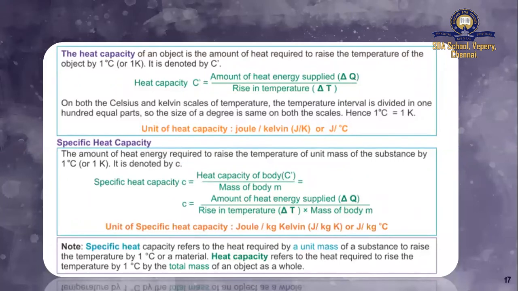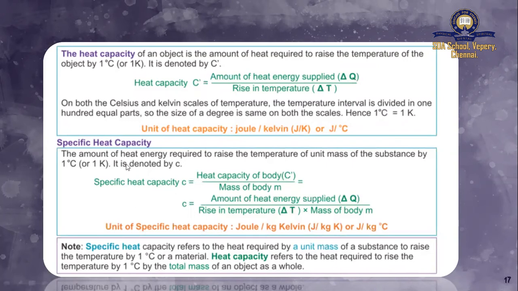So we'll just compare and learn heat capacity and specific heat capacity. What is heat capacity? It is the heat required for an object to raise the temperature by 1 degree Celsius. What is specific heat capacity? Heat required for a unit mass to raise the temperature by 1 degree Celsius.